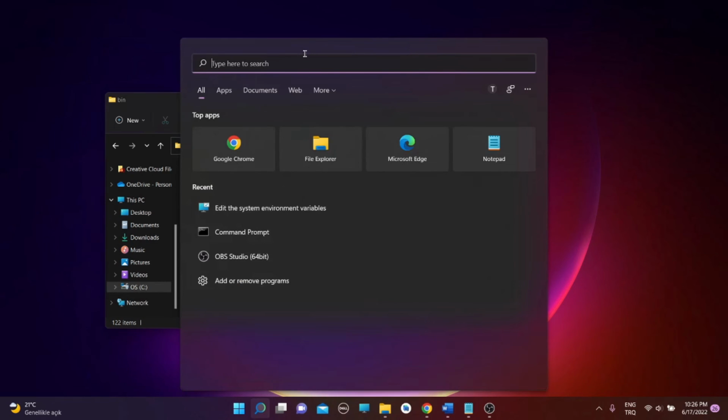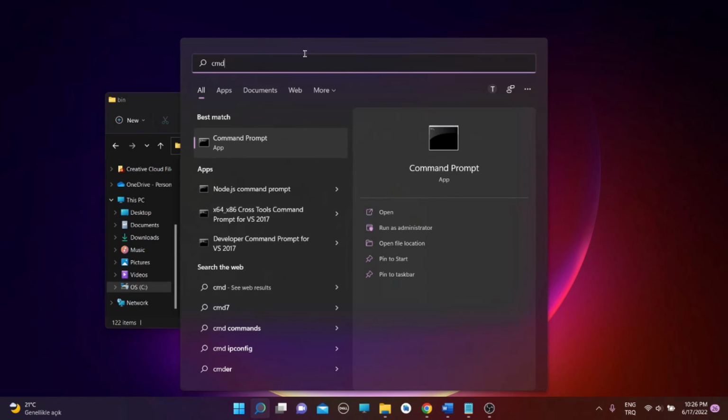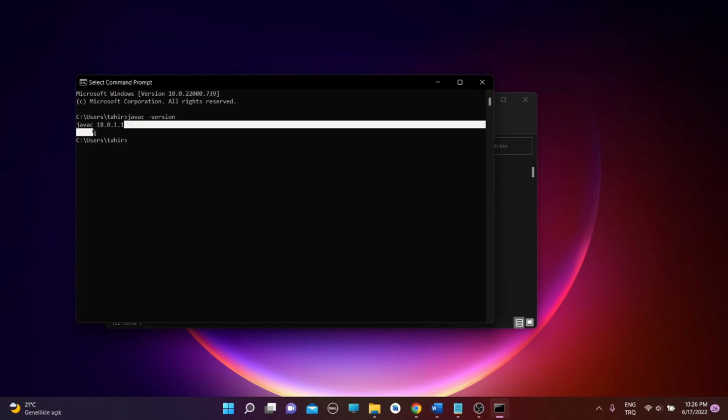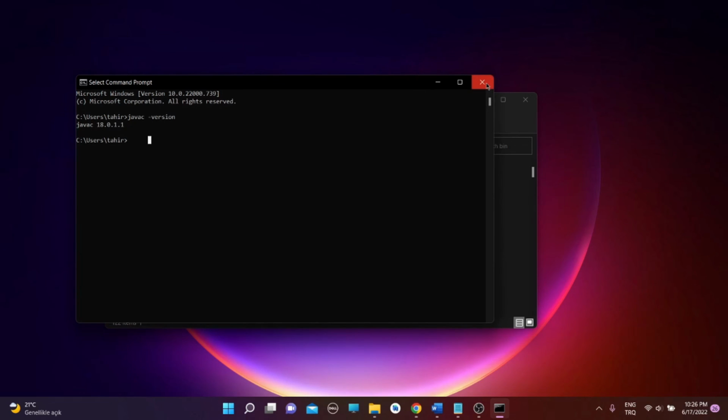OK. Let's open command panel again. Type cmd. Type java -version. As you can see, we can see the latest Java Development Kit version here. You have installed JDK successfully.